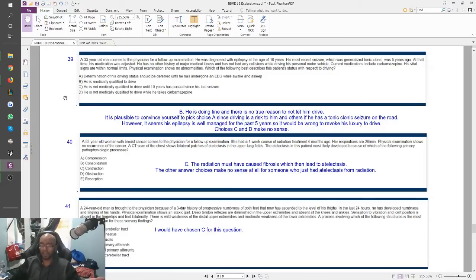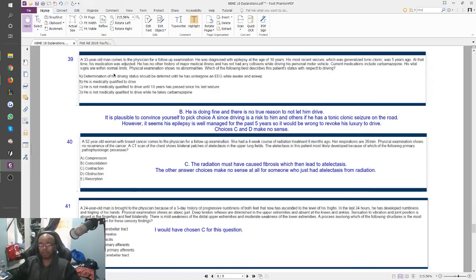That sounds stupid. Why would we, 10 years? Like, what does that mean? And then D, he is not medically qualified to drive while he takes carbamazepine. Again, why would he not be allowed to drive while he's actually treating himself? He should not be medically qualified to drive if he's not taking medications, right? If he's not treating his epilepsy. That might be a whole different scenario. So those two answer choices really didn't even make sense.